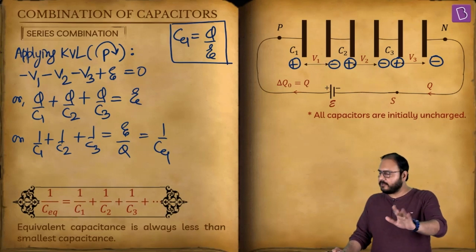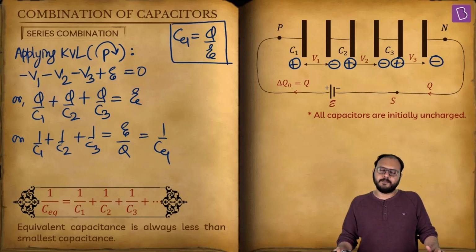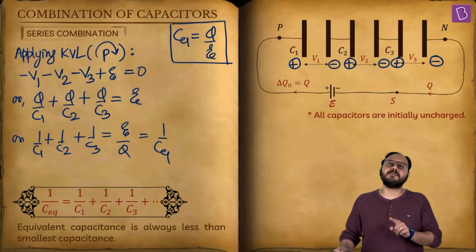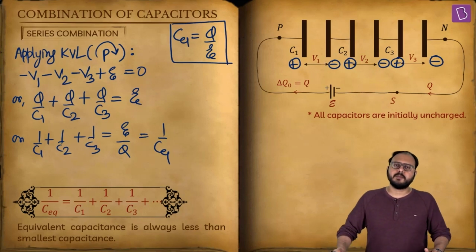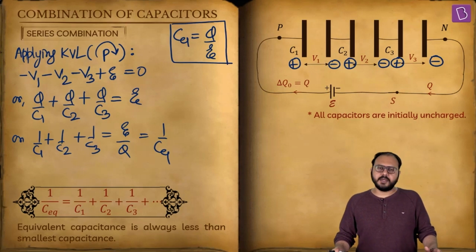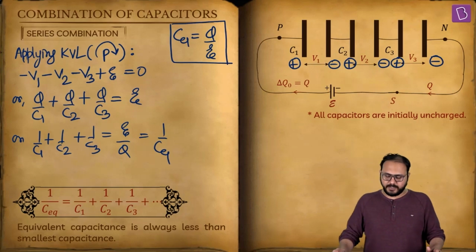I know. You have seen this formula and you are itching to tell me. Sir, this formula is exactly ulta, opposite to what the resistor formula was taught to us in lower standards. Absolutely. In lower standards, the resistance formula for series is R1 plus R2 plus R3. You are absolutely right. In fact, that's a good trick to remember: the resistance formula and the capacitor formula are opposite to each other. Really? So then you mean to say in parallel the result will be, I know, but wait for it. Let's not jump ahead of ourselves.